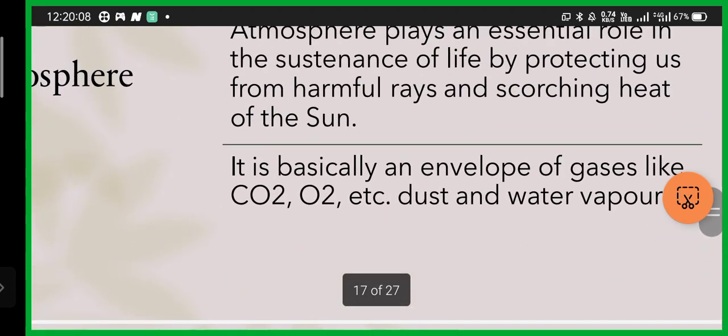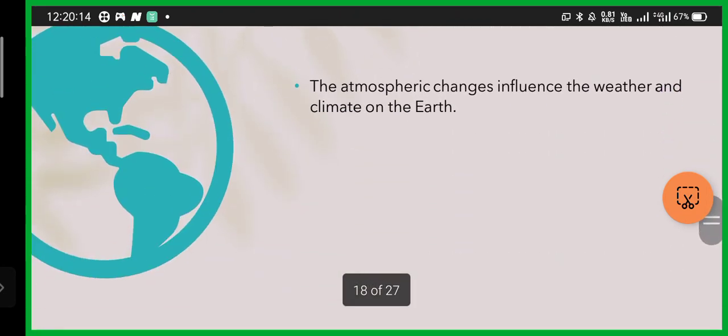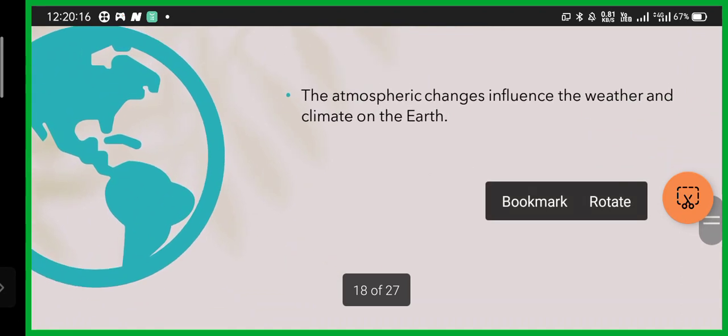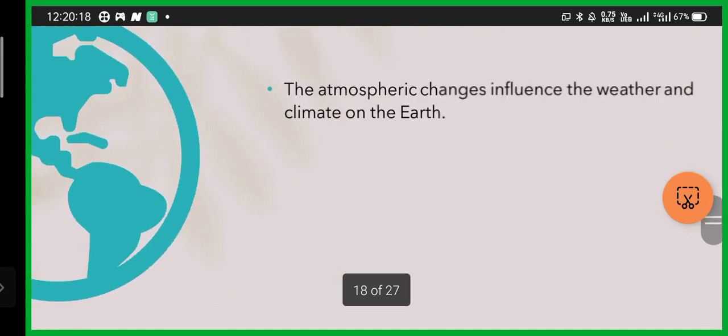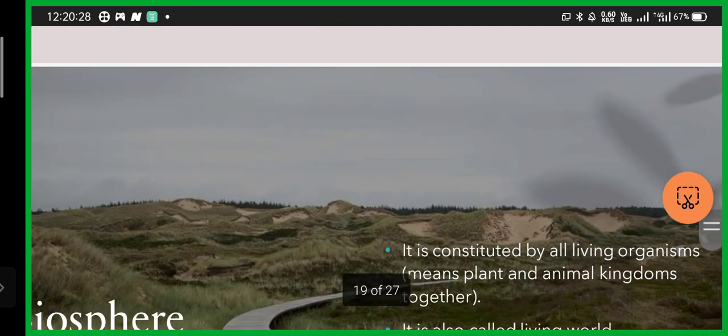The atmosphere basically consists of carbon dioxide, oxygen, nitrogen, dust, water vapor, smoke, etc. The atmospheric changes influence the weather and climate on the earth. The changes in the atmosphere are the cause of the changes in the weather and climate.